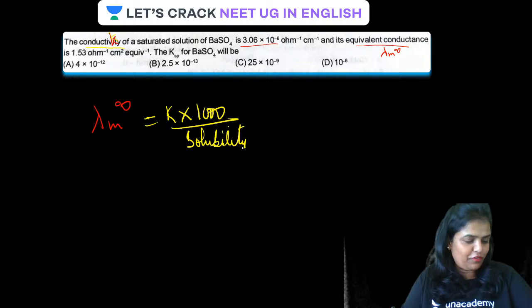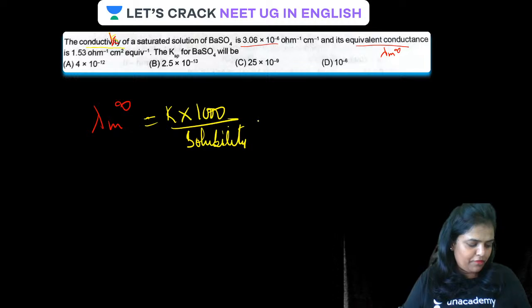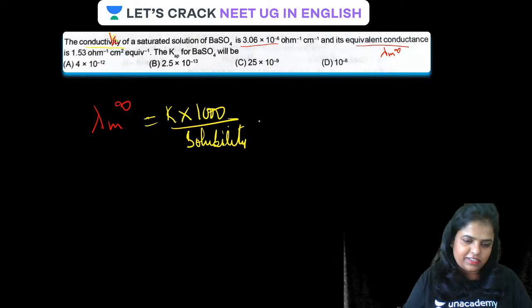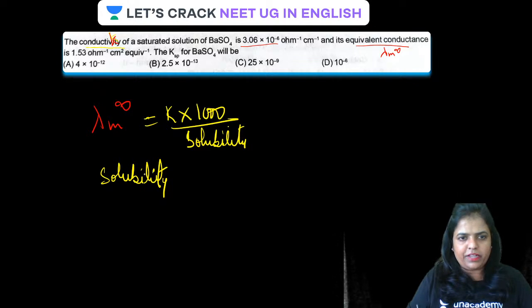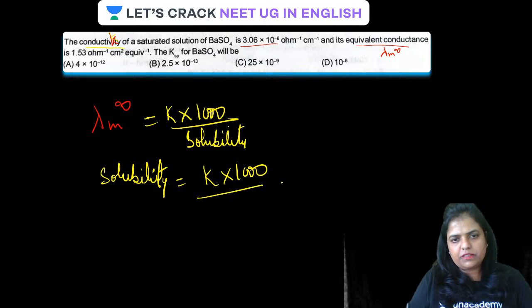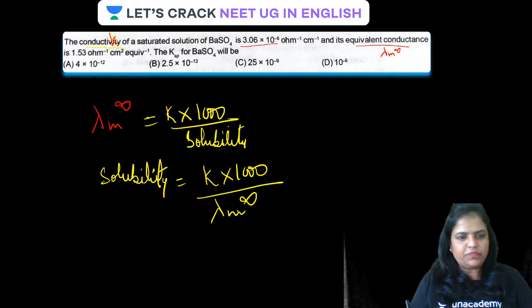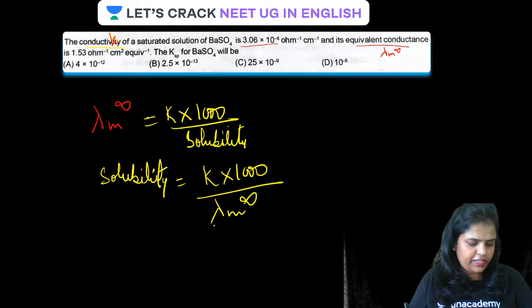I'm waiting for your answer in the chat box. Simply put the value. Bring solubility over here. If solubility is calculated, guys, we can calculate this as well.